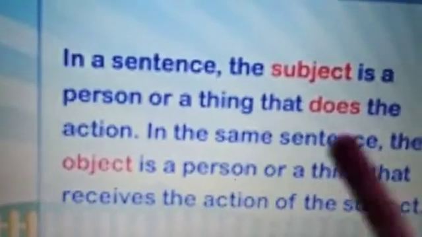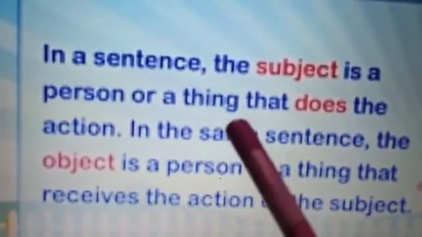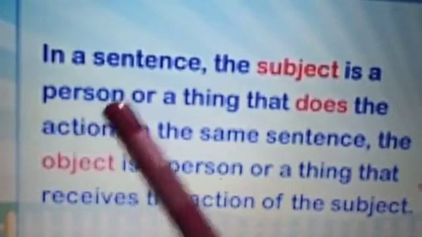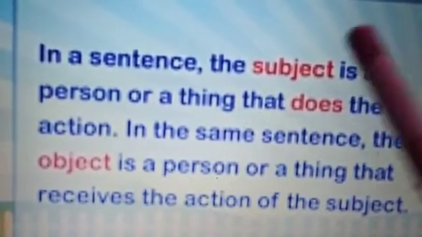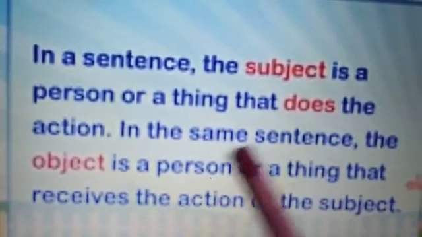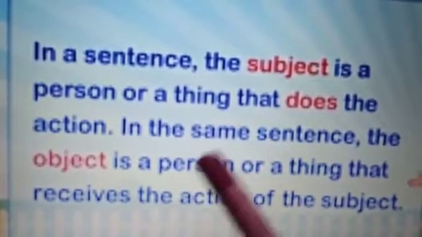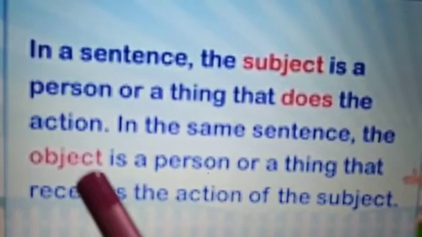Students, also remember, in a sentence the subject is a person or a thing that does the action. It can be a person or a thing or an animal that does the action. In that same sentence, the object is a person or thing that receives the action of the subject. In the subject and predicate, we also have the object.